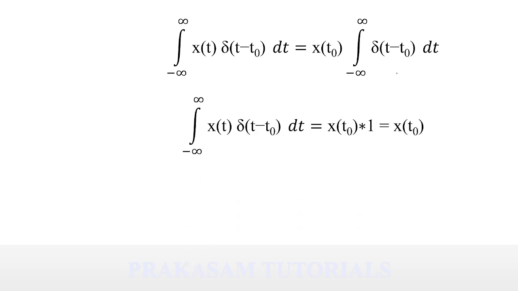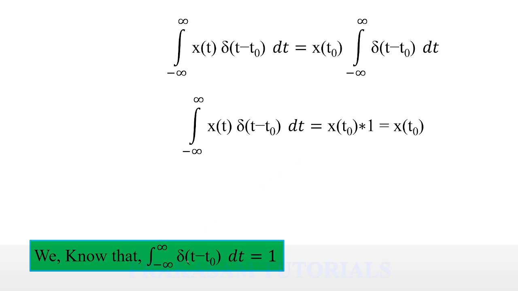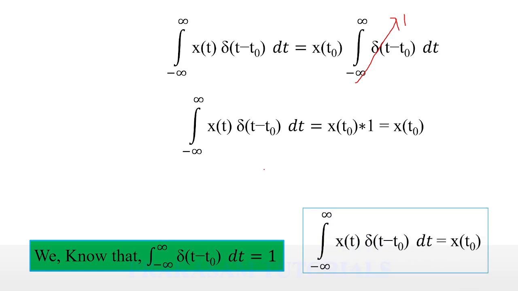We know that the integral of del of t minus t naught dt is equal to 1. This is a very important property. Using this condition, this value is equal to 1. Therefore x of t naught into 1 is x of t naught. Therefore integral minus infinity to infinity x of t del of t minus t naught dt is equal to x of t naught. So these two are the shifting properties of the delta function or the impulse function. And this is the concept of the unit impulse function and its property.